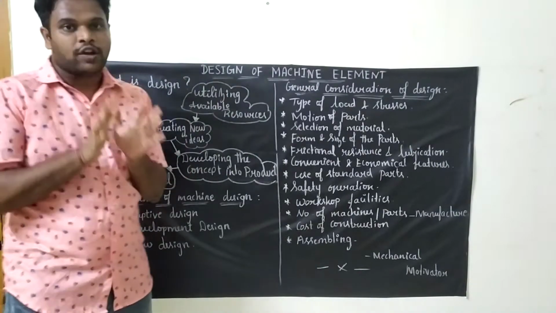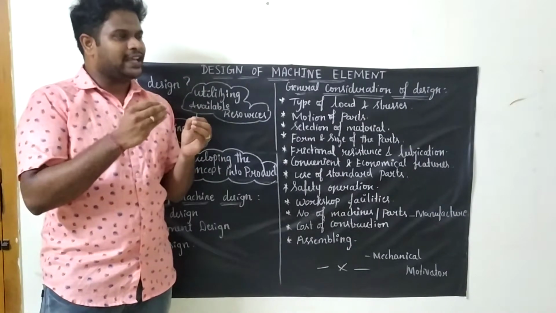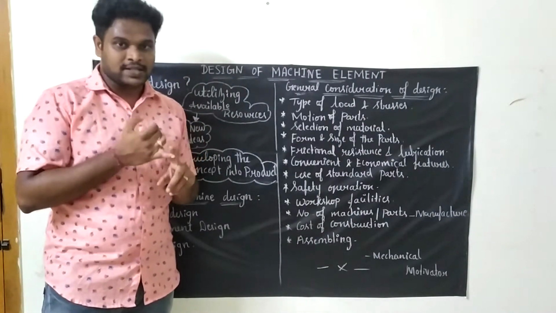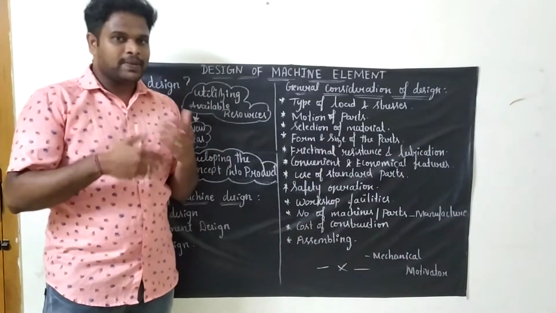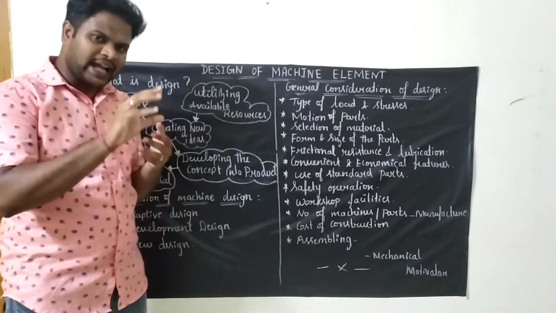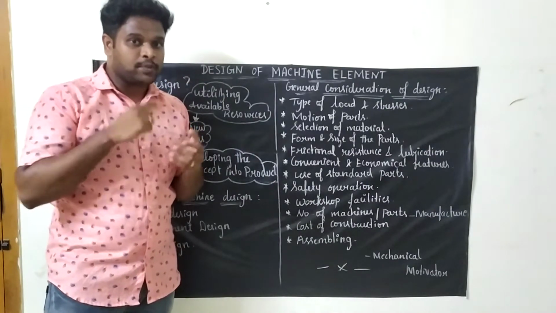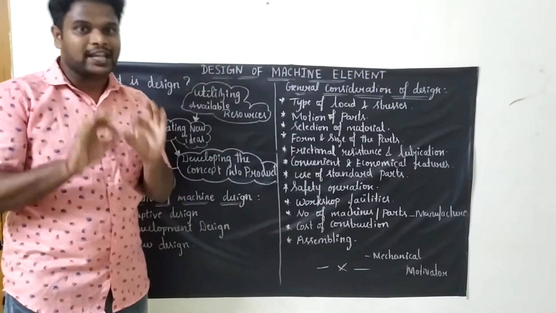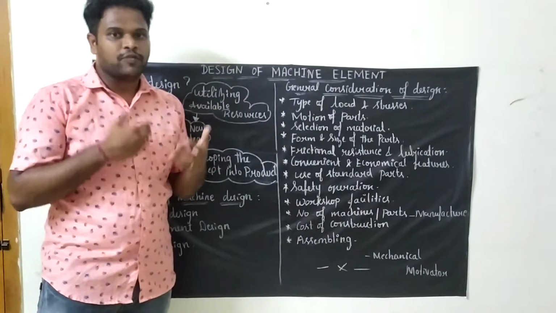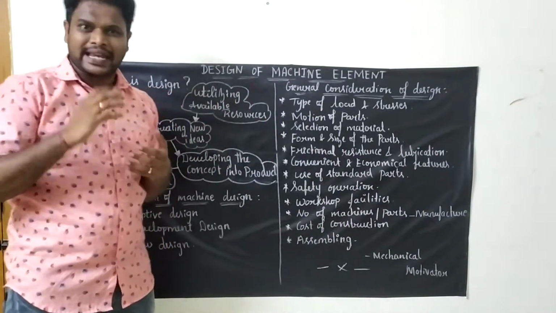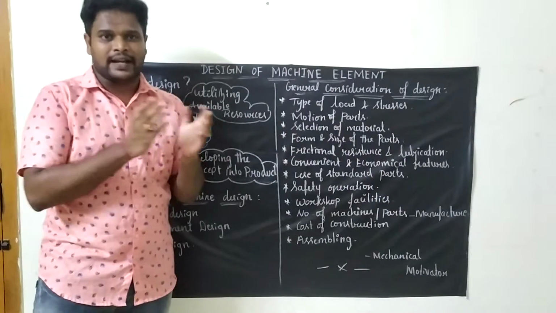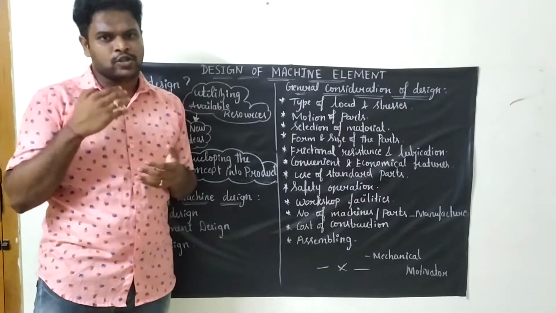Second one is motion of parts. For example, if you take your engine, we'll be having piston and crank. So piston will be a reciprocating motion and crank will be a rotary motion. The rotary motion will be converted into a reciprocating motion with the help of a connecting rod. So in case of a machine, we will be having many mechanisms, right? Already you have learned the slider crank mechanism, many mechanisms you will be learning.